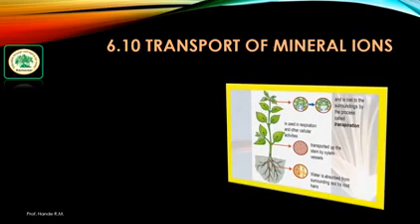Phloem transports food, meaning sucrose and amino acids, between the leaves and other parts of the plant. The absorption of mineral salts is independent of water.